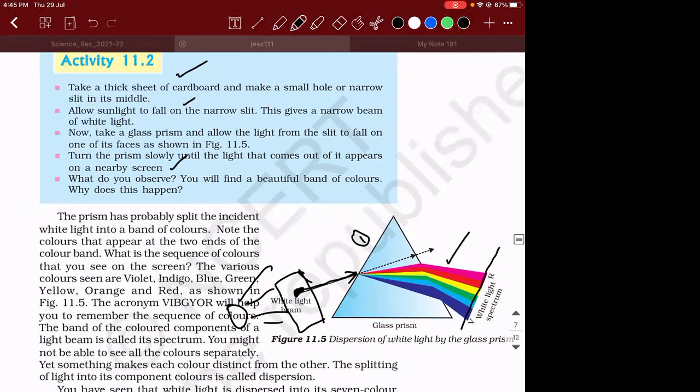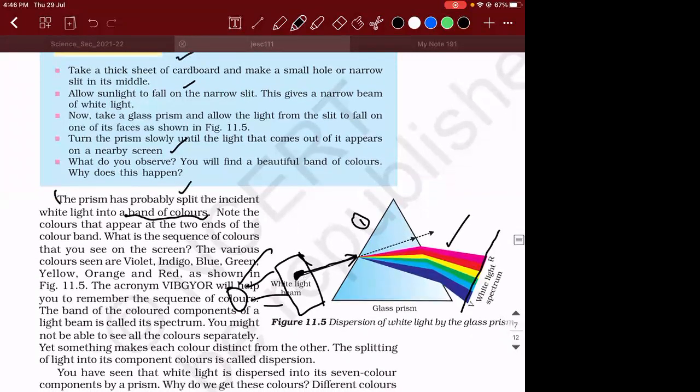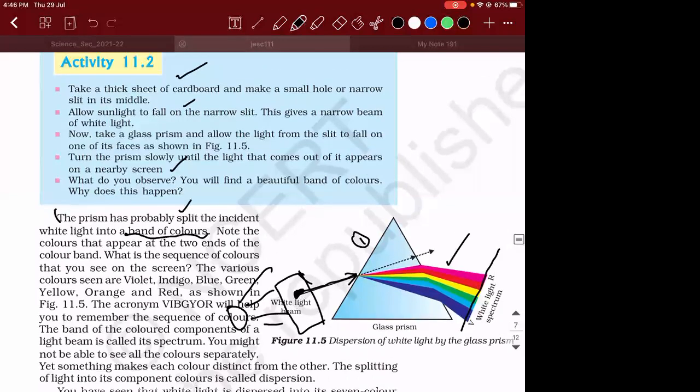Okay, so let me read out what is given. This is what you will be able to observe. The prism has probably split the incident white light into a band of colors. Note the colors that appear at the 2 ends of the color band. What is the sequence of color that you see on the screen? Can you tell me, guys, what is the sequence that you'll be able to see? Violet, indigo, blue.